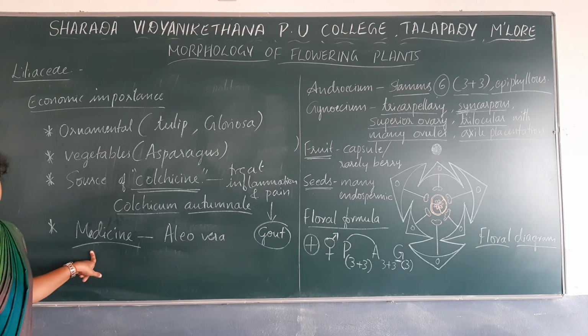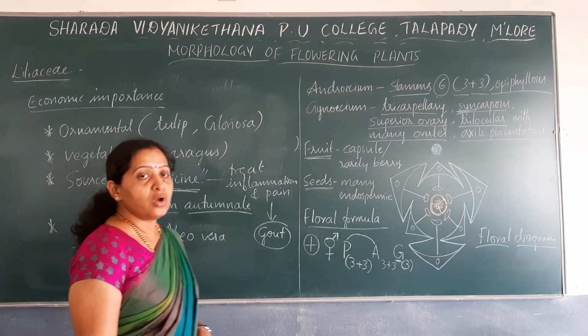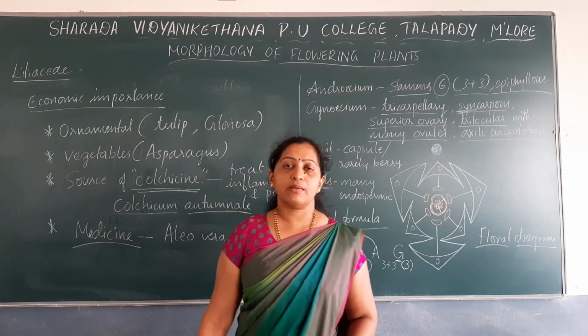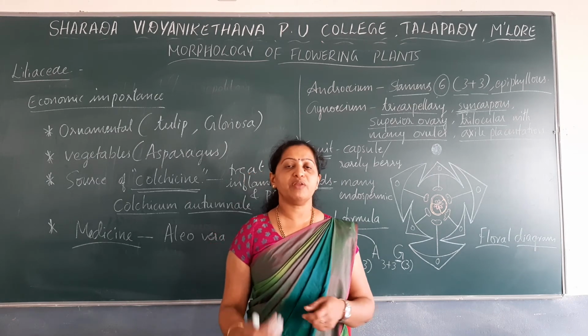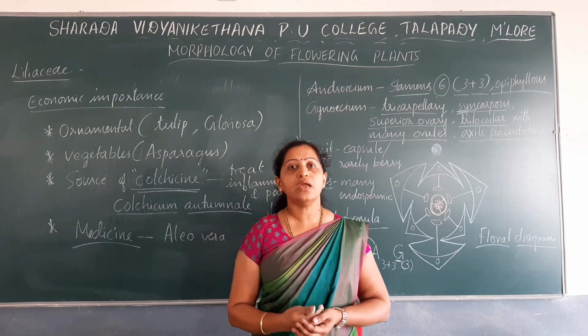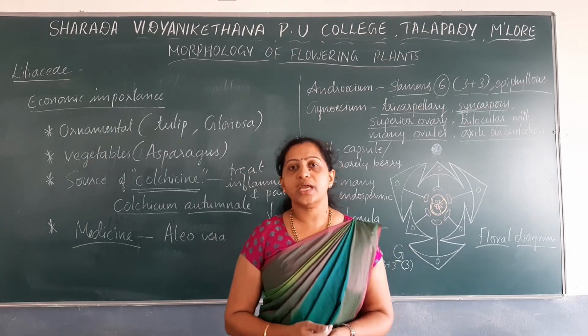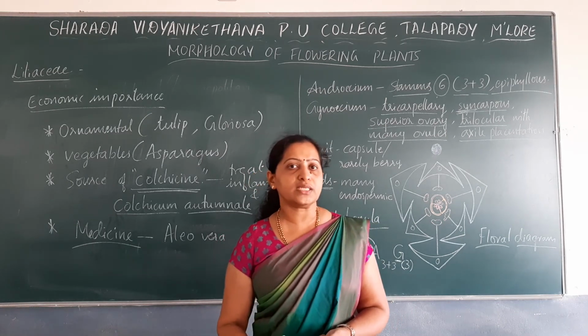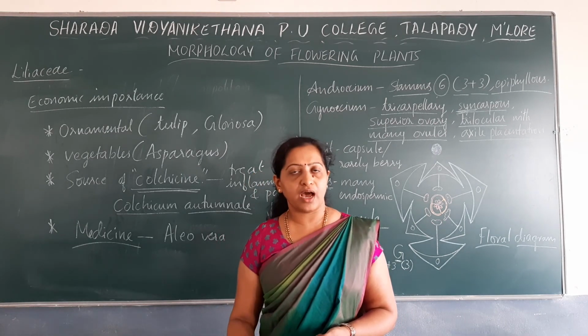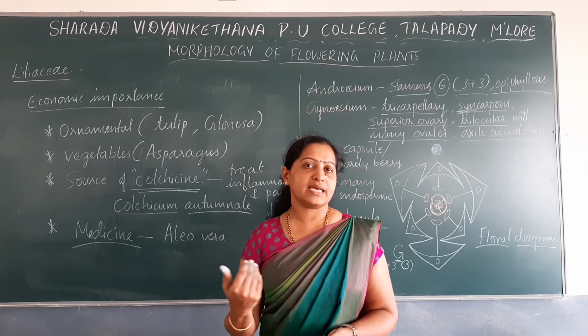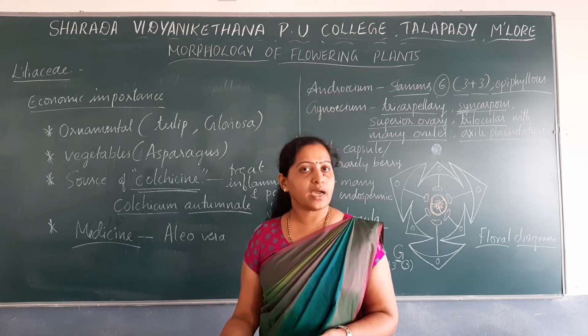Now by this we have completed the chapter Morphology of Flowering Plants, where we have discussed morphology, the need of morphology, inflorescence and its types, the flower, and the whorls of the flower like calyx, corolla, androecium and gynoecium.